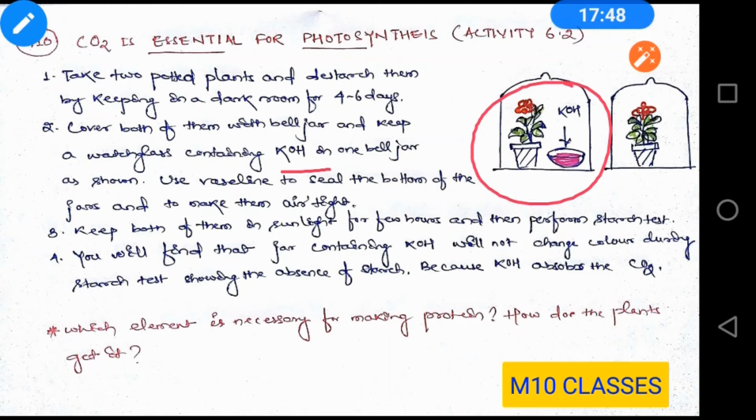Now you have a question from your NCERT: which element is necessary for making protein? The answer is nitrogen. But how do the plants get it? You might have read about nitrogen fixation earlier. Nitrogen is fixed into the soil in different ways, like the process of lightning, and some animal or plant waste which gets decomposed in the soil. Nitrogen is produced from these nitrogenous substances, and some bacteria like Rhizobium fix nitrogen into the soil. Through different processes the plants get nitrogen, and this nitrogen is essential for making protein.